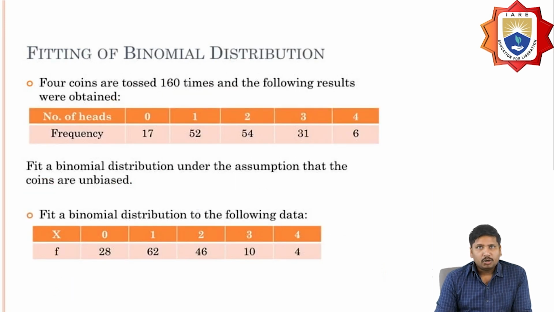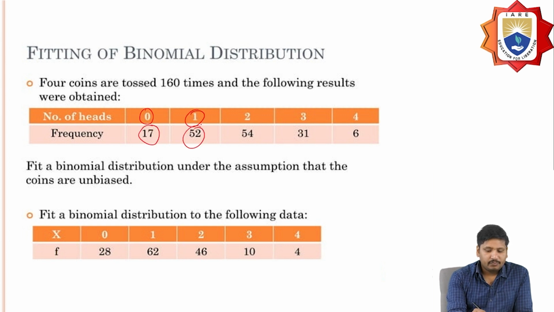So four coins are tossed 160 times, and following are all the results obtained. The number of possible heads and their frequencies: zero heads, 17; one head, 52; two heads, 54; three heads, 31; four heads, 6. So how can we fit this into a binomial distribution? Let x be the event.